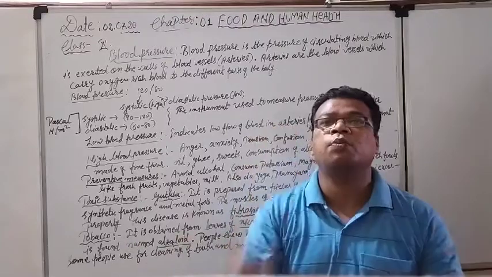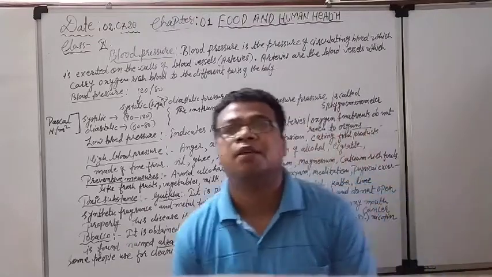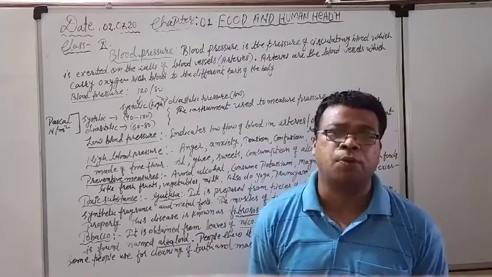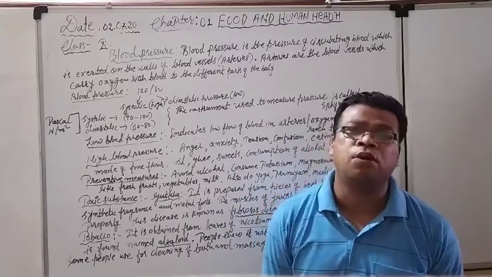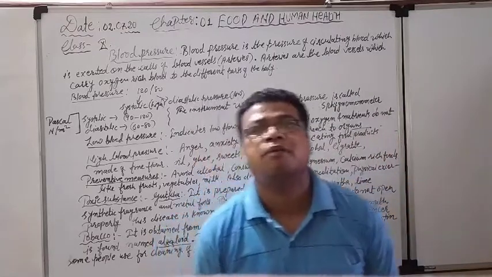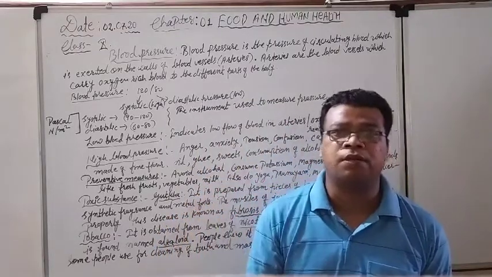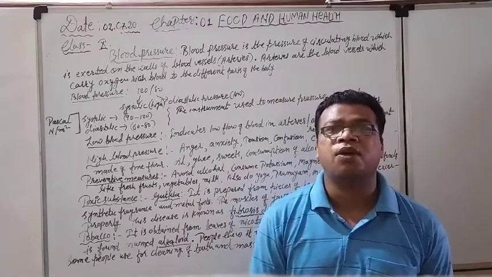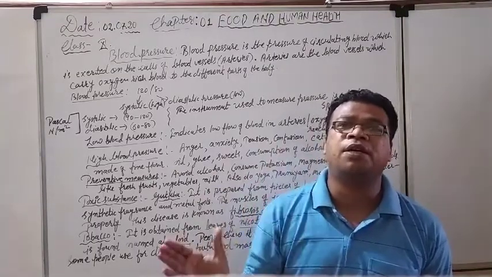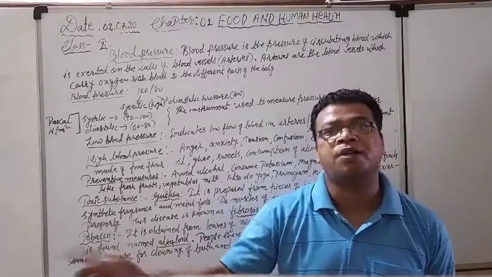Actually there are two main blood vessels which transport the blood from the heart to the different parts of the body. What are these? First is the arteries. The arteries are responsible for carrying the oxygen rich blood, or oxygenated blood. Always the arteries supply the oxygenated blood from the heart to the different parts of the body.